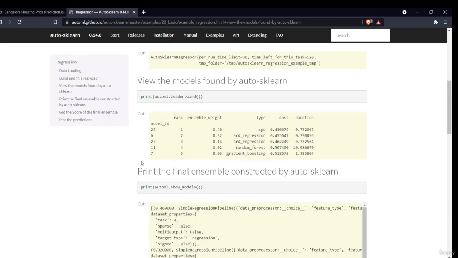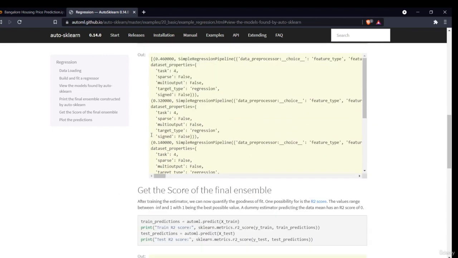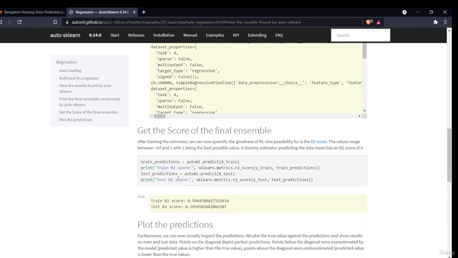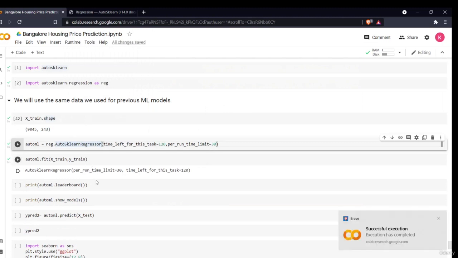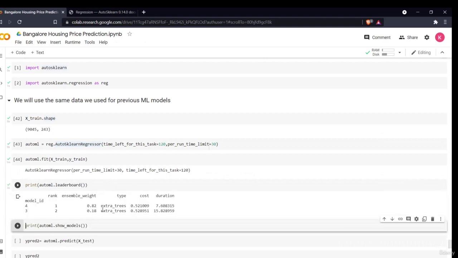Then I can use the command show model, which basically shows the best performing model, as it has done here. Then we finally see the score. As you can see, it has fitted my model, and it took exactly 120 seconds, as the time left for the task was 120. Now if I see my leaderboard, I'll see which models perform best. As you can see, extra trees is the best performing model.